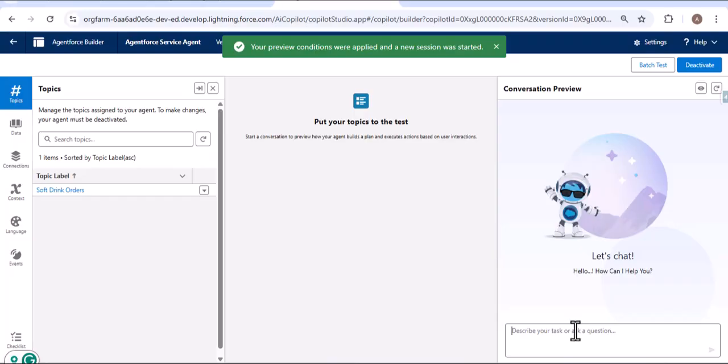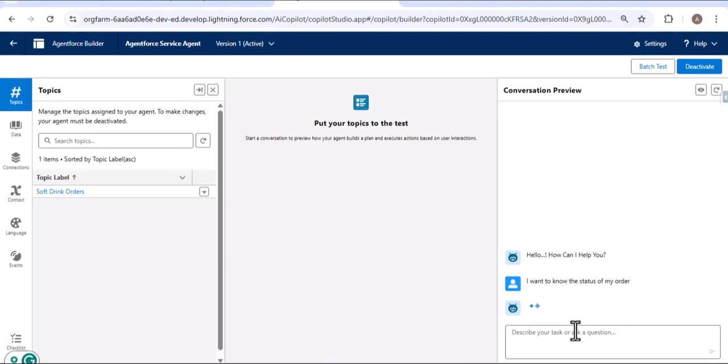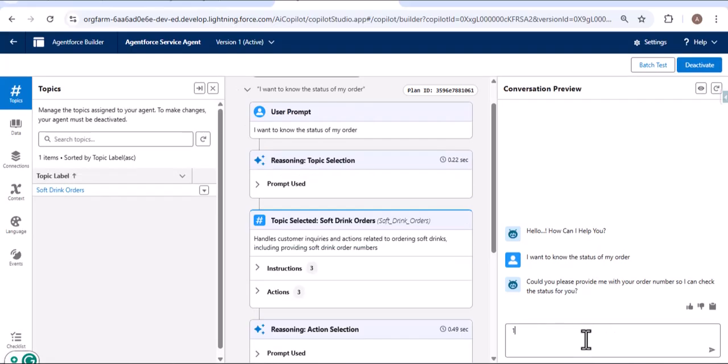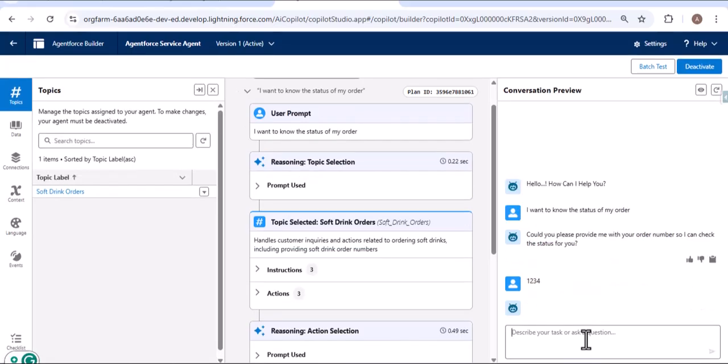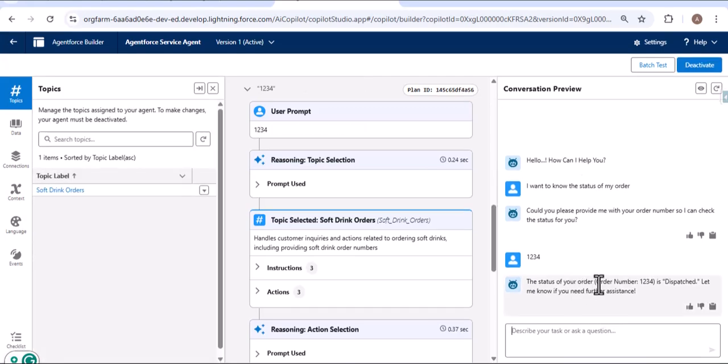Now here I am providing the prompt. I want to know the status of my order. Again we need to provide order number 1, 2, 3, 4. As I press the enter key, now here you can see order number 1, 2, 3, 4 is dispatched.